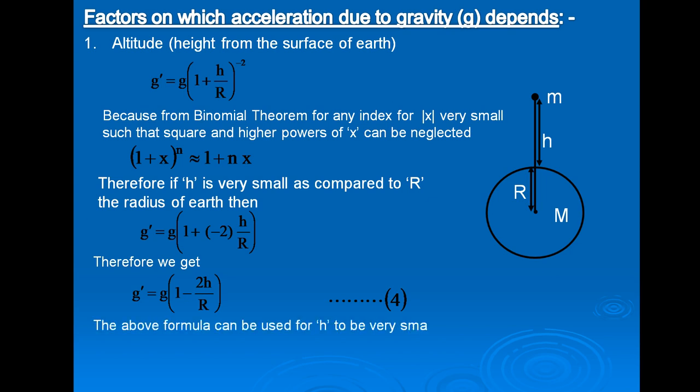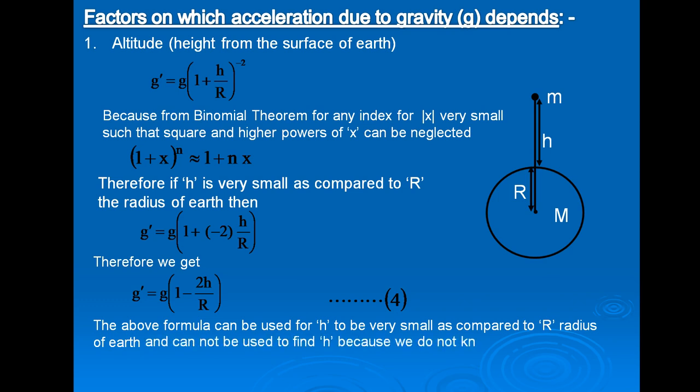The above formula can be used to find g dash for h very small as compared to R, the radius of earth, and cannot be used to find h.